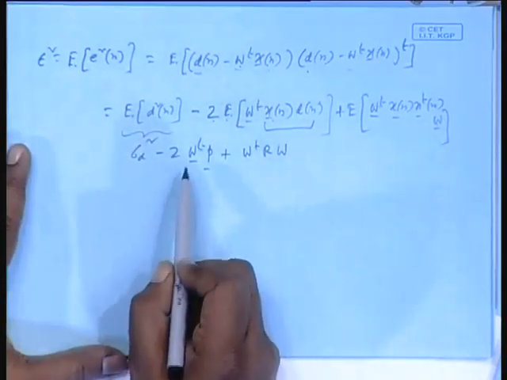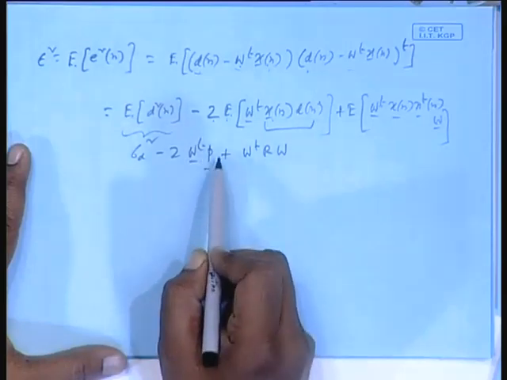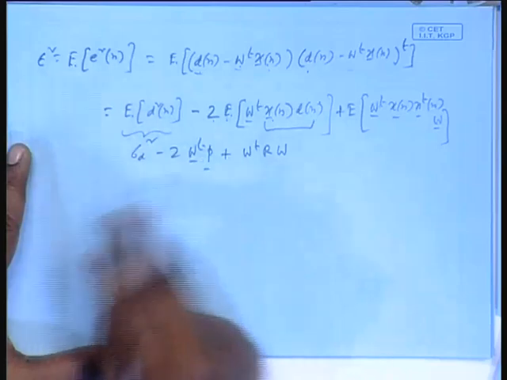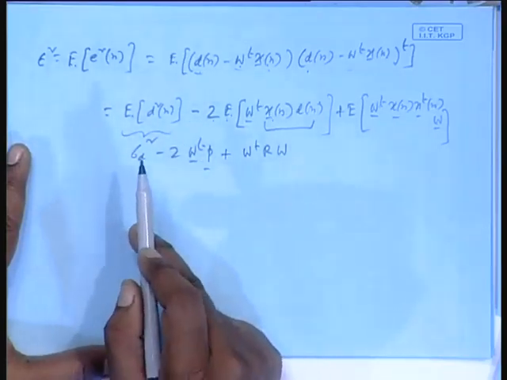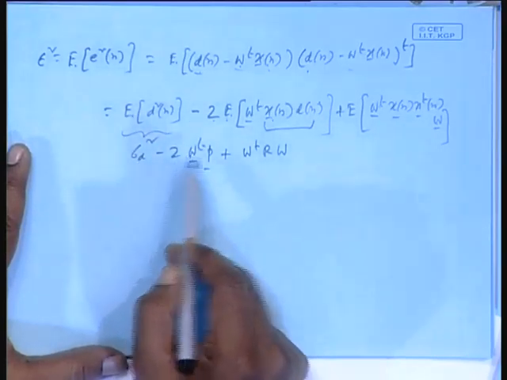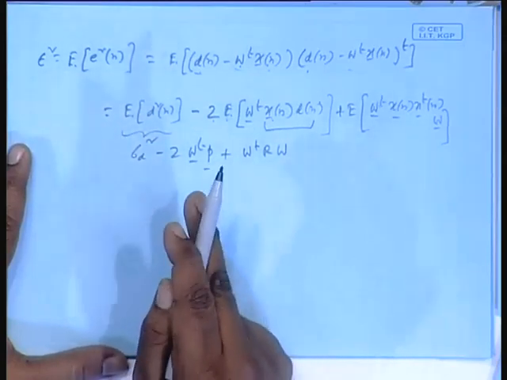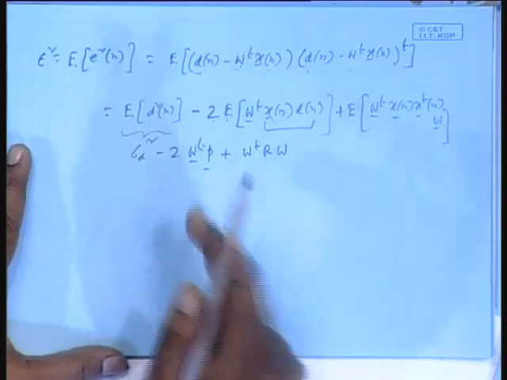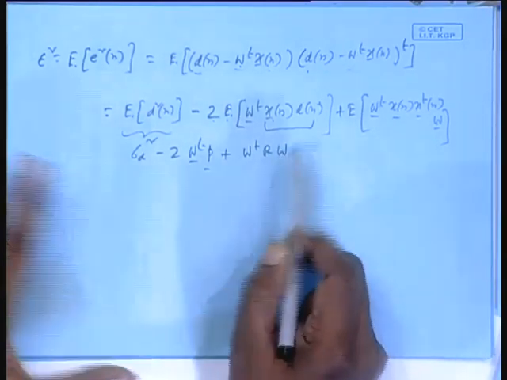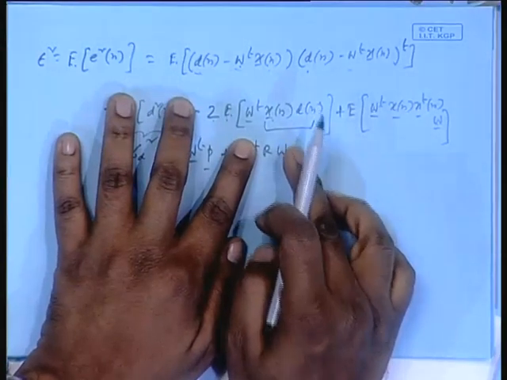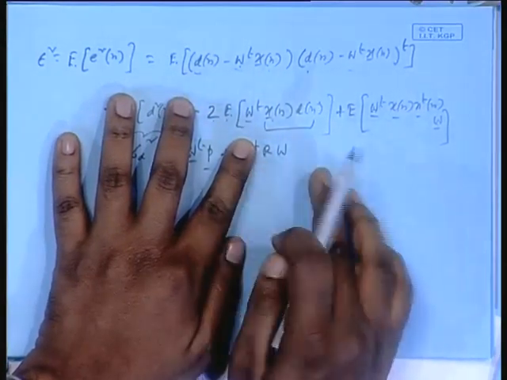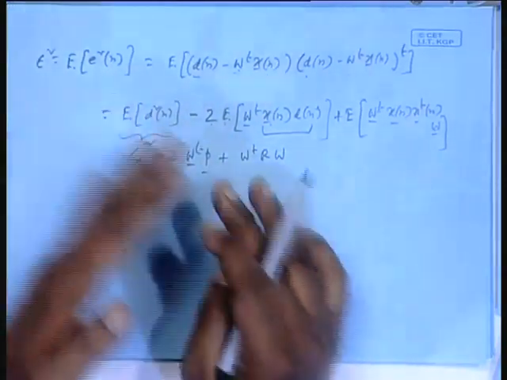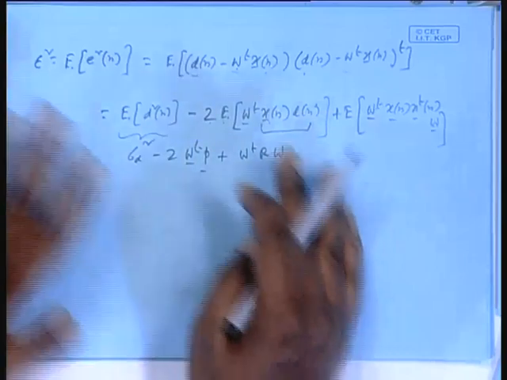Now, here you see W transpose P. P is a column vector, real data, all real, and W transpose is a row vector consisting of W 0, W 1 up to W n. So, if you multiply, you get only first order terms, W 0 only, W 1 only, no second order, no W 0 square, is it not? But here, R W is a column vector, each element will be a function of W 0 up to W n, then multiplied from here. So, you will have square terms on that side, that is why it is a quadratic function.